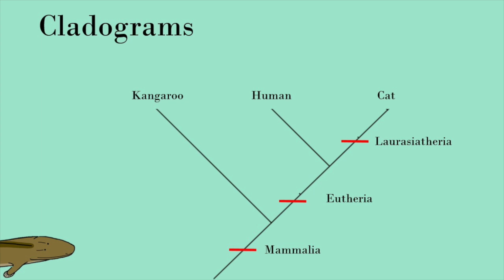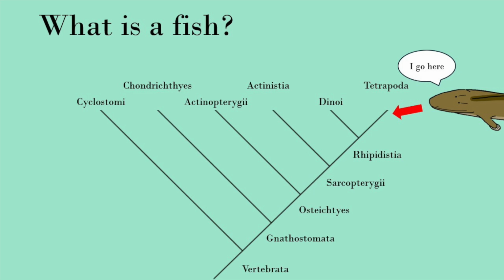I will finally explain why humans are fish, or at least would be if fish existed. This is the smallest cladogram of everything that would normally be considered a fish. These names at the top are not actually organisms, but other clades, which does not change the meaning of this cladogram, it's just more useful in this case. Just imagine that there are smaller cladograms branching out from each of these names.